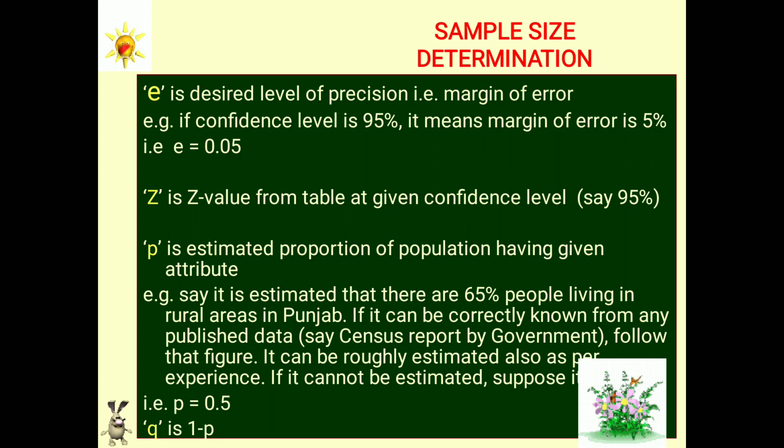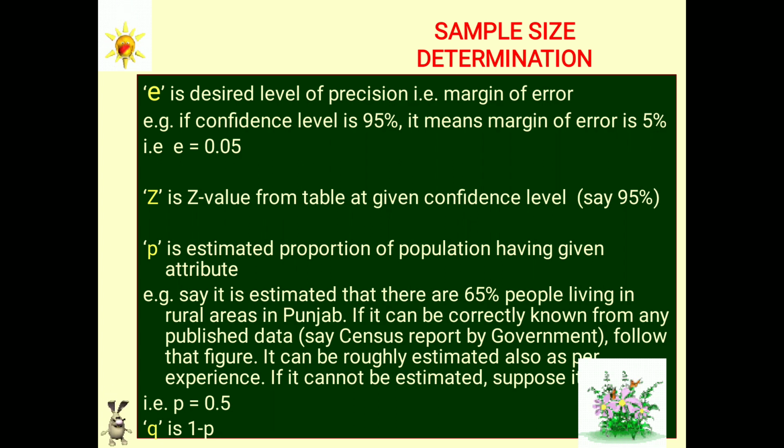P is the estimated proportion of the population having the given attribute. For example, I said girls are 60%. Similarly, the population percentage in rural areas in Punjab, say it is 65%. So P in this case will be 0.65.